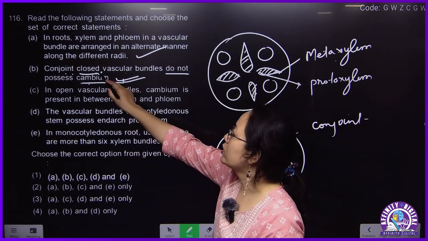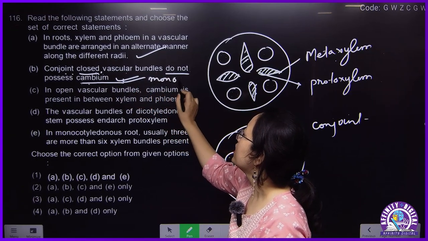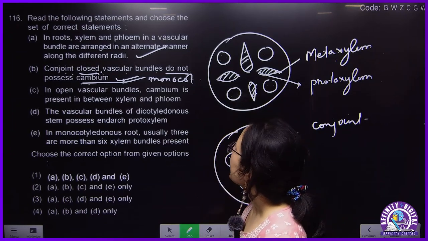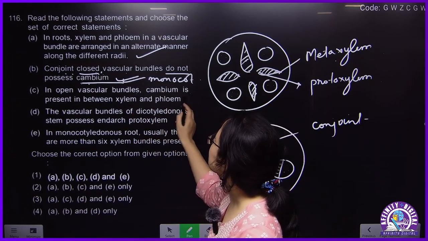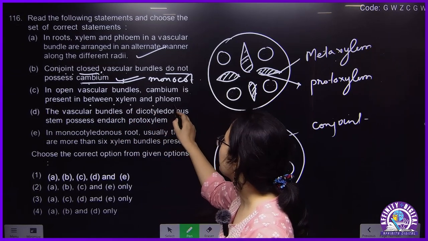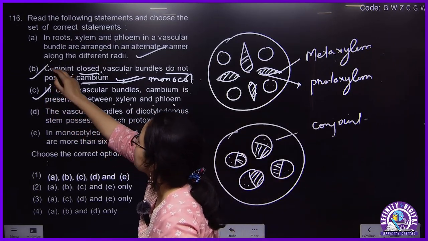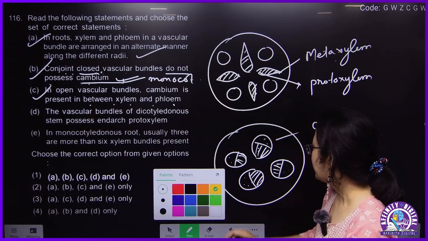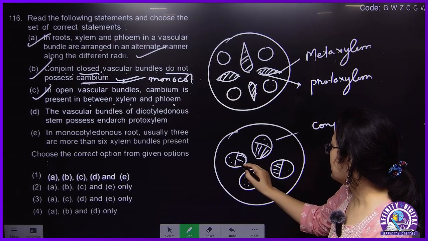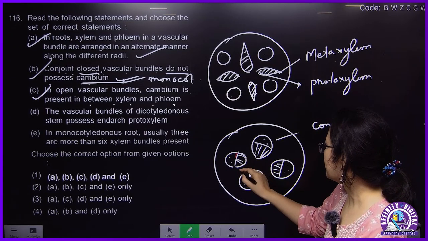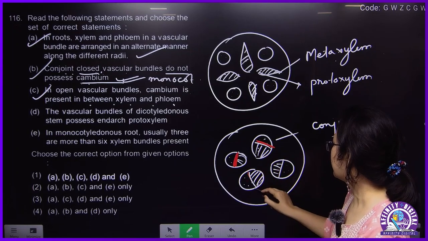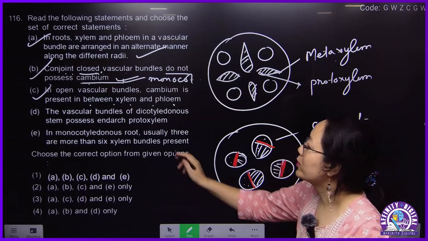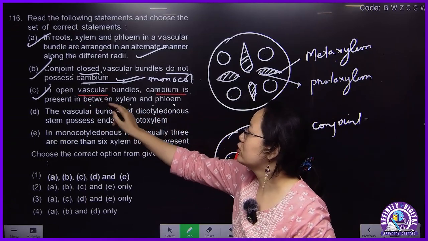And closed, where is it found? Closed will be found in the case of monocot. It can be root, stem, or leaf. Closed means it will be monocot. In an open vascular bundle, cambium is present in between xylem and phloem. So this is correct. In open, let's consider like this. Here this is xylem, this is phloem. In between, there will be presence of cambium. If cambium is present, then it will be called open.